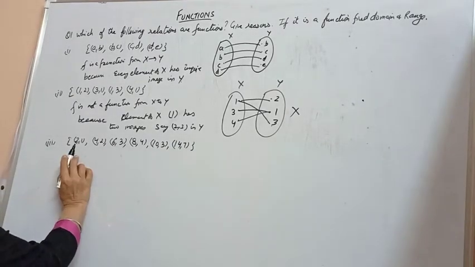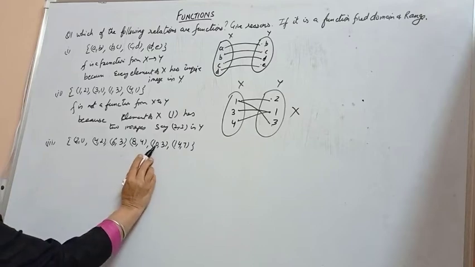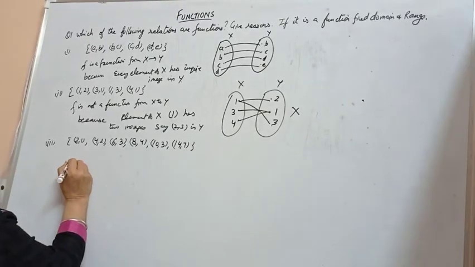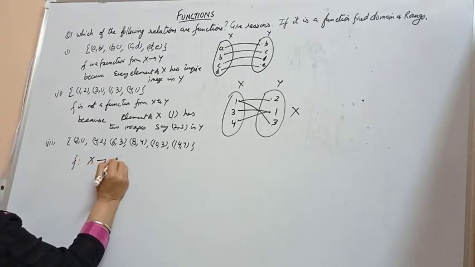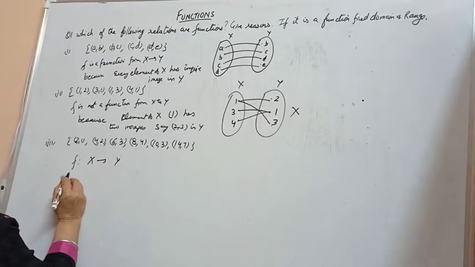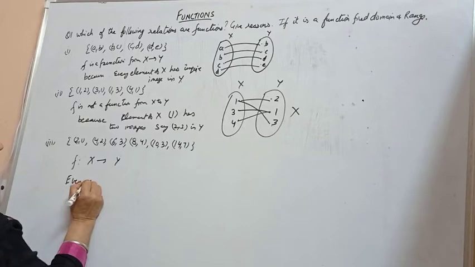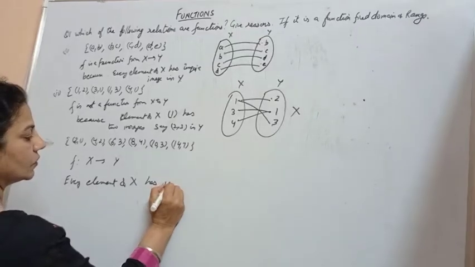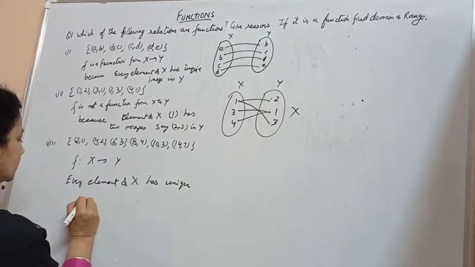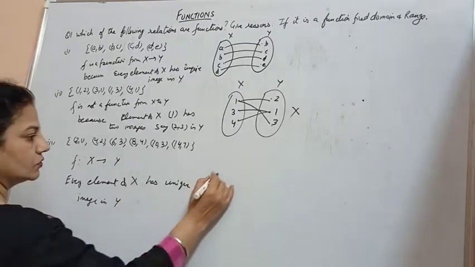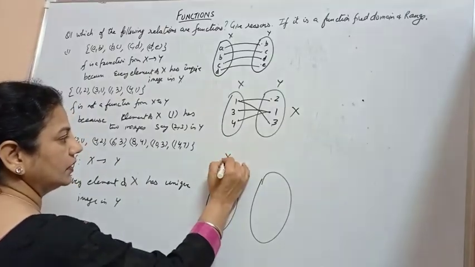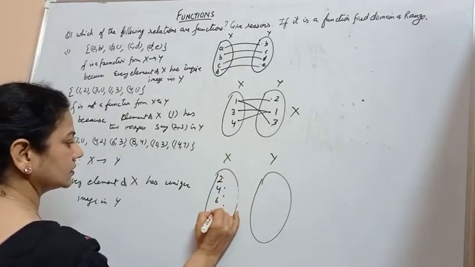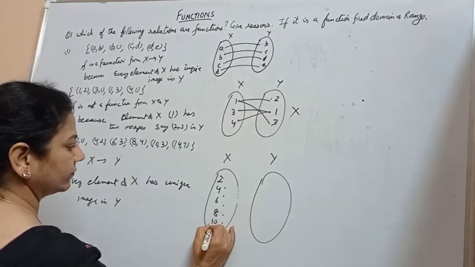Again we study with this: 2, 4, 6, 8, 10, 14. Every element of X has a different image in Y. So we say that f is a function from X to Y, because every element of X has a unique image in Y. Again, if we draw this, we can clearly observe 2, 4, 6, 8, 10, 14.